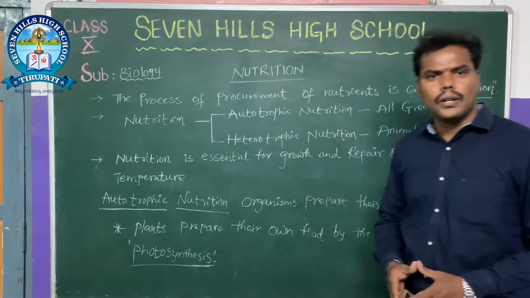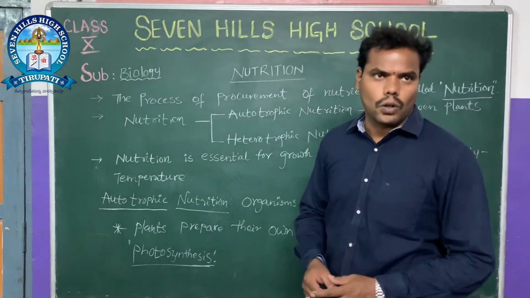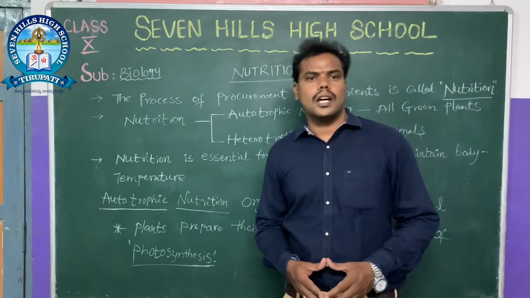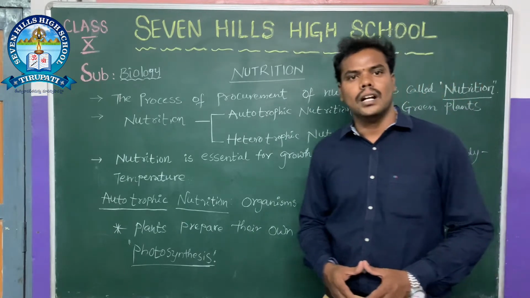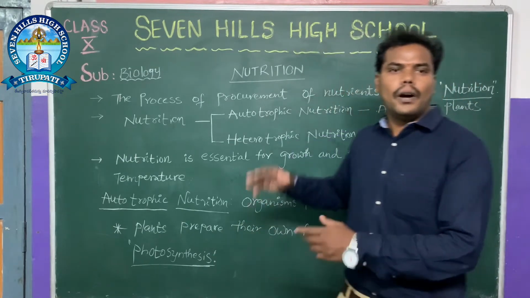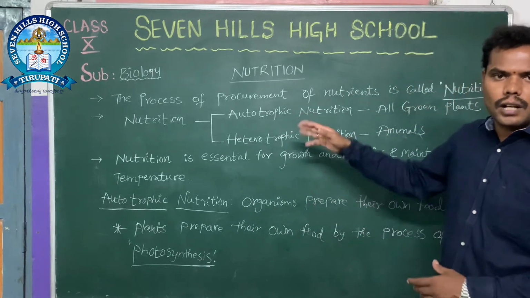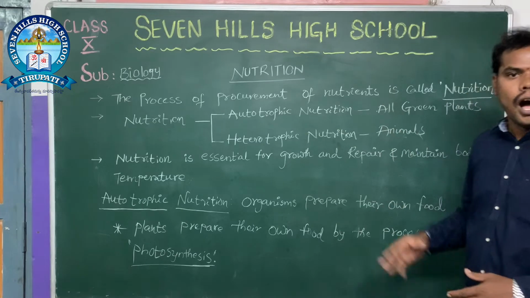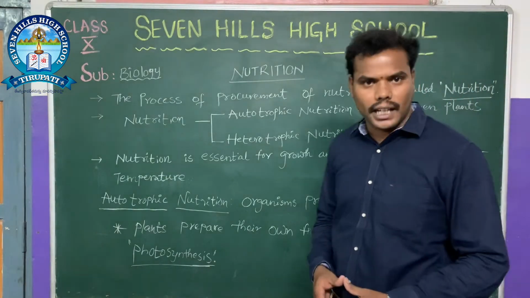Autotrophic nutrition is performed by the autotrophs. What is meant by autotrophs? The organisms that are able to prepare their own food material are called autotrophs. Such type of nutrition is called autotrophic nutrition. For example, all green plants and a few photosynthetic bacteria.